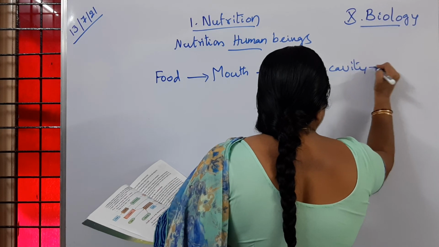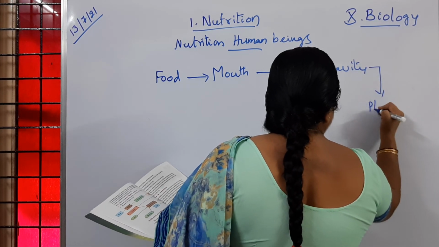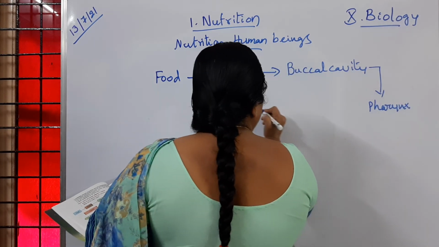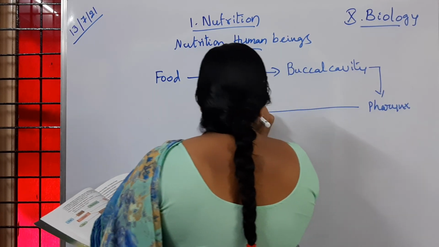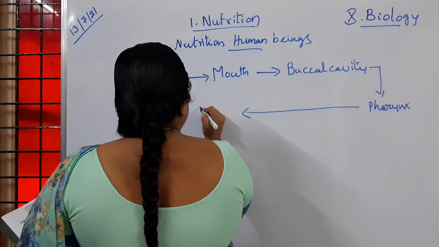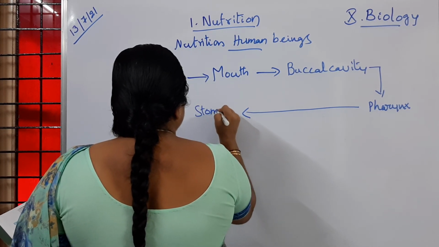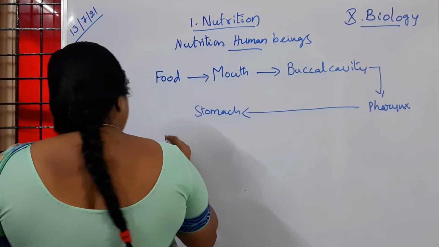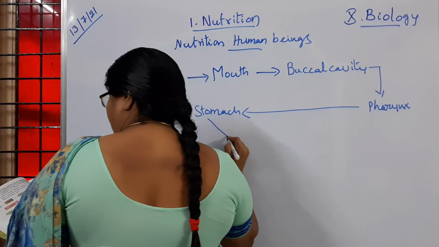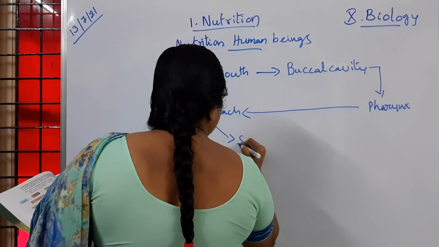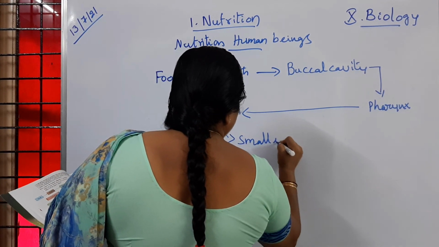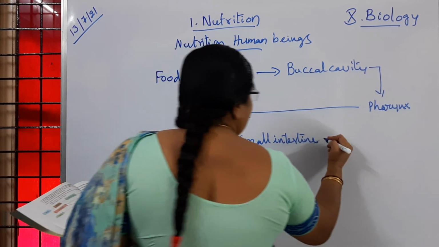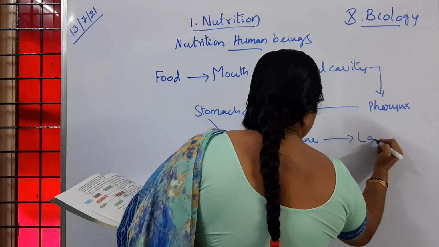From the buccal cavity the food enters into the pharynx. From the pharynx it enters into the stomach. From the stomach the food enters into the small intestine. From the small intestine it enters into the large intestine.